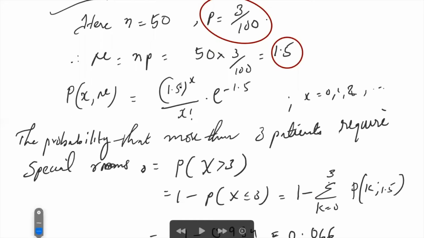Mu is equal to 1.5, so 1.5 whole raised to x into e raised to minus 1.5 divided by x factorial, x running from 0 to infinity.